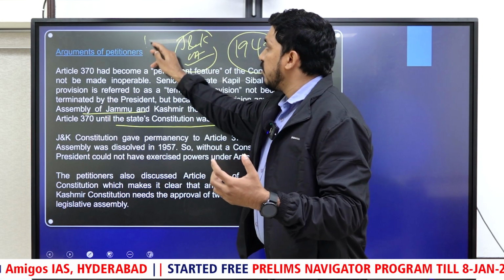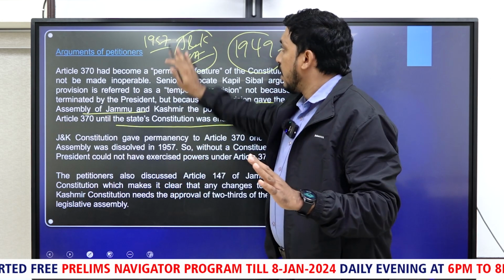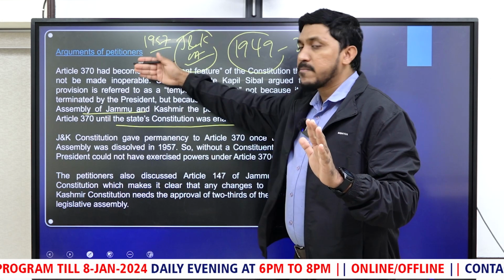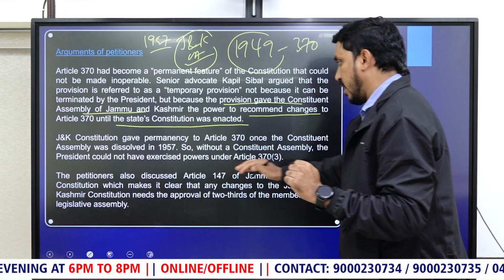And this assembly expired in which year? 57, because by the time the constitution was written, they did not comment on the future aspect of Article 370, which as per petitioners means it is going to be permanent in nature. That is the argument.